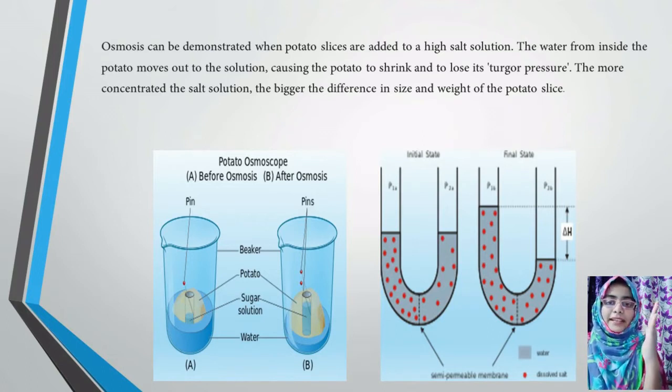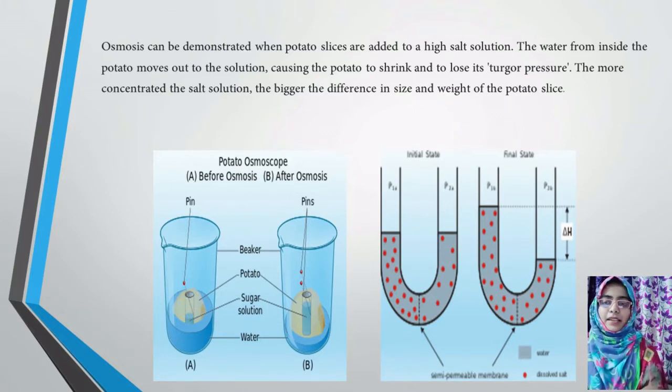Yes or no? On the right hand side, the water was very high and the solute particles were very few, because of which the movement of molecules has been transferred from the right hand side to the left hand side through the semi-permeable membrane which is in between, which is diluted, which is dissolved salt. Here you can see down in the red, at the bottom, that is dissolved salt. Those red particles are nothing but dissolved salt, which are moving from higher concentration to lower concentration through a semi-permeable membrane. This experiment you will be doing in your further classes.